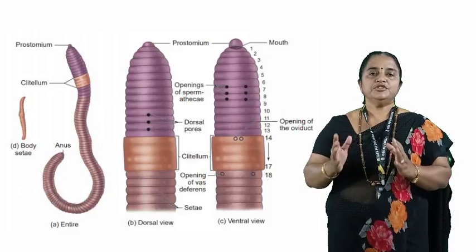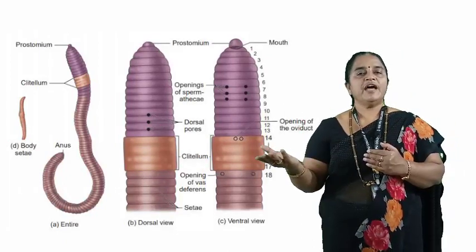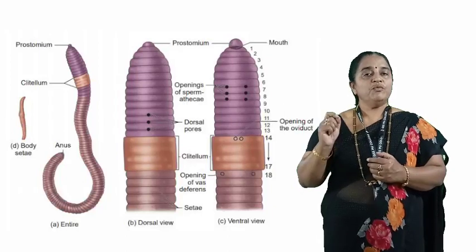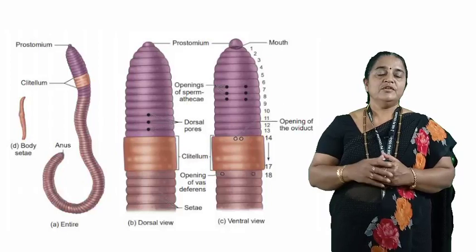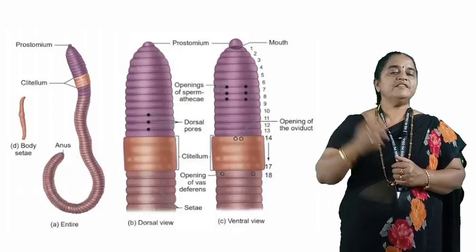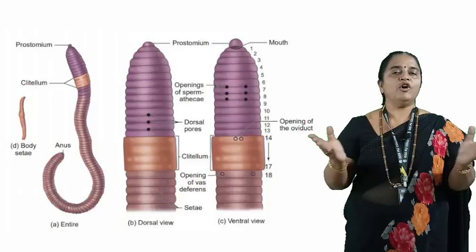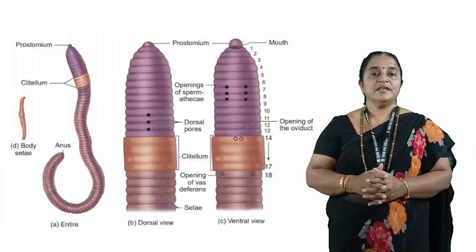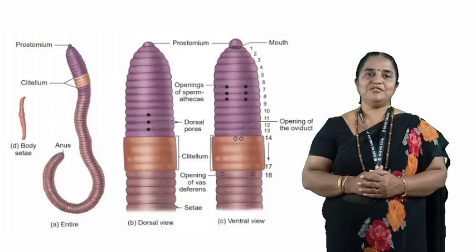external features, showing the dorsal view and the ventral view of the animal, so that if we want to see the internal structure, we need to dissect the animal. To understand the plane of dissection, we must understand both the views of the animal along with the lateral sides. So let us begin with the systematic position of Pheretima posthuma.